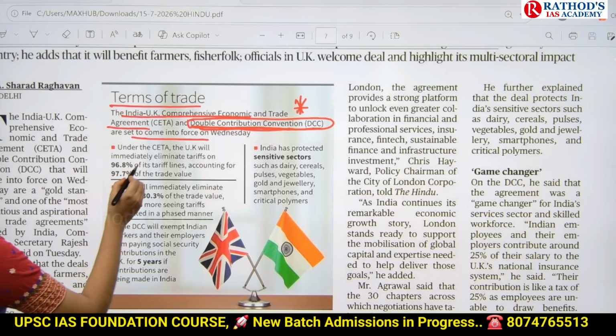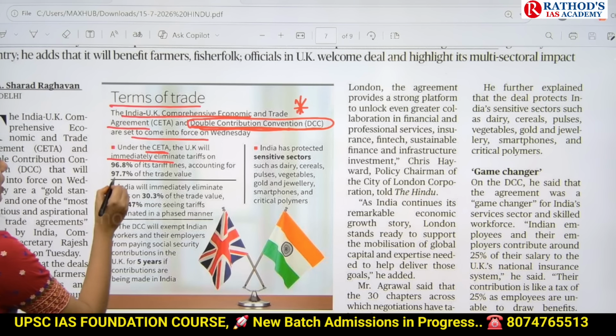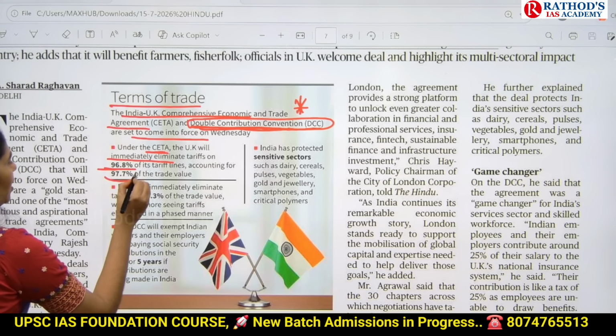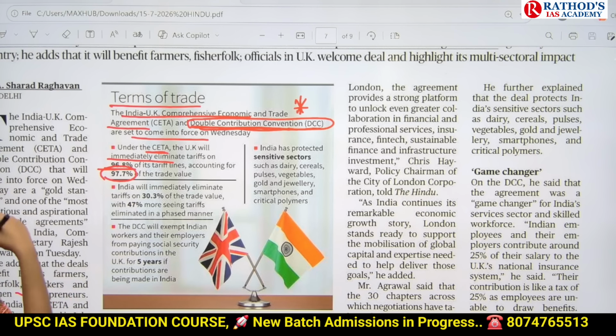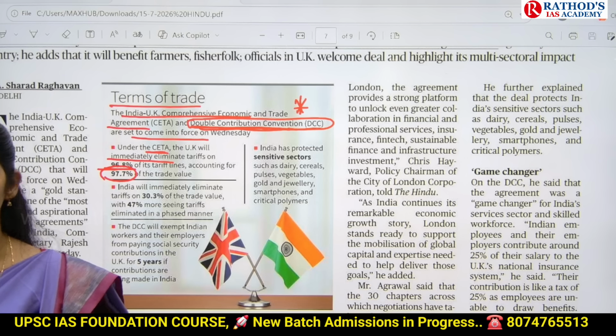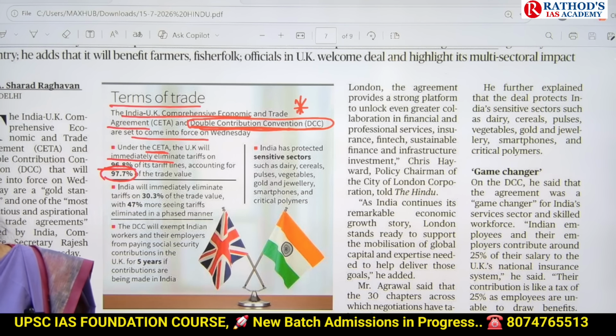And the second point here is, under this CETA, the UK will immediately eliminate tariffs on 96.8% of its tariff lines, accounting for around 97.7% of trade value with India. That means it is going to remove tariffs on around 96.8% of goods of India, and its value is around 97.7% of trade between India and UK.